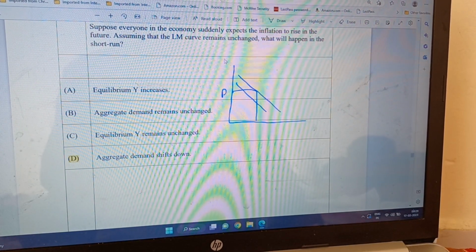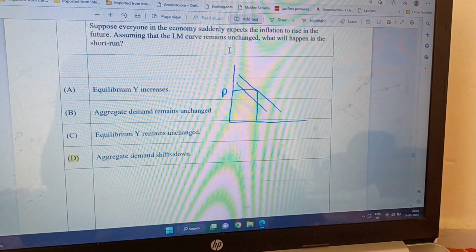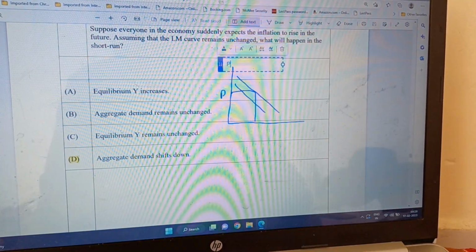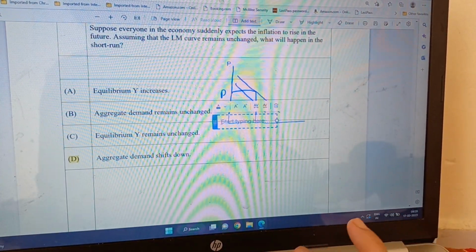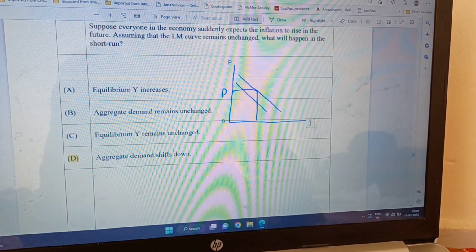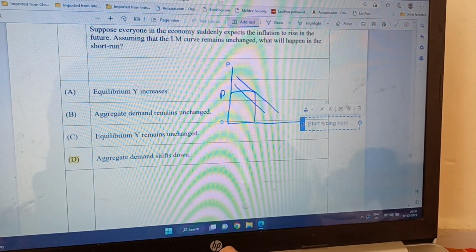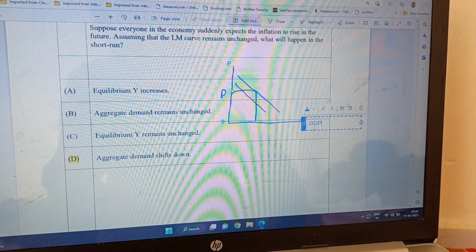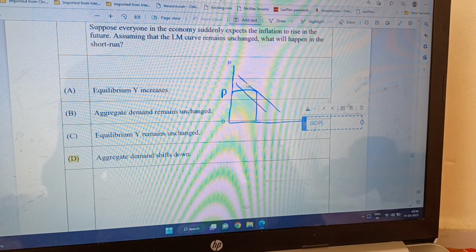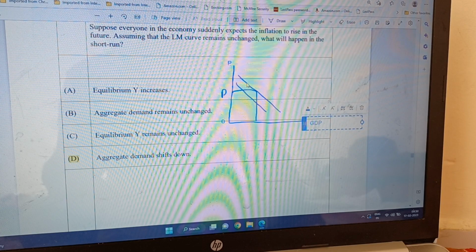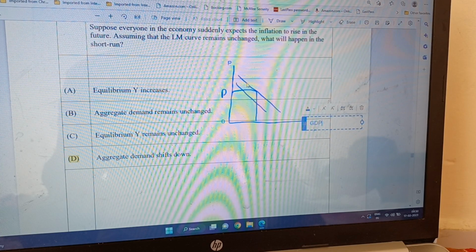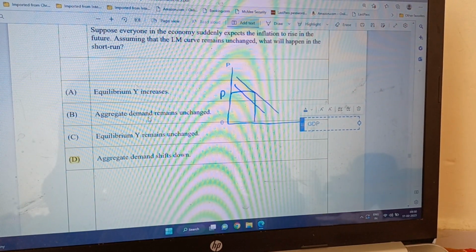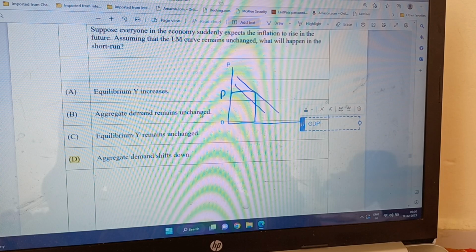So on this side we have P, the total price level, here we have 0, and here we have Q, or GDP. Aggregate demand, so I write it with GDP or quantity. P will go up, meaning P is expected to go up because everybody is expecting inflation, and since the income of the people is not going up and also the money supply is not going up, the aggregate demand curve will come down. Now, aggregate demand remains unchanged is not correct.